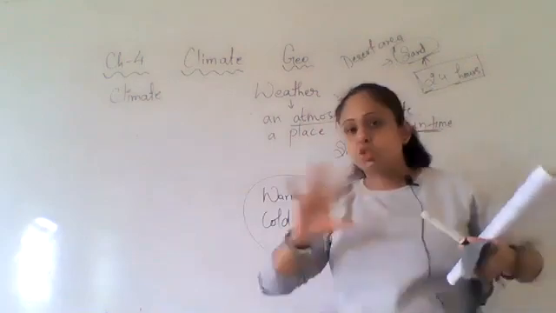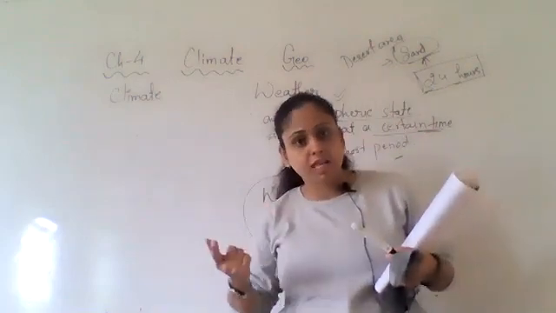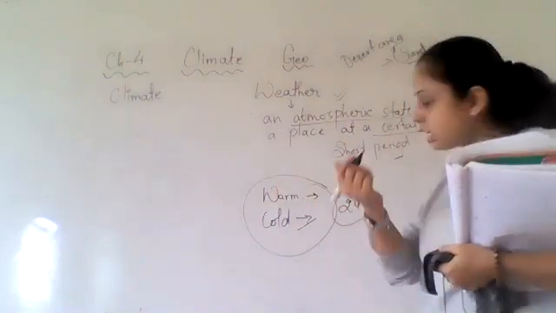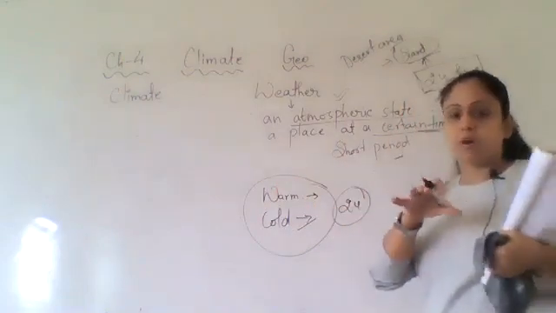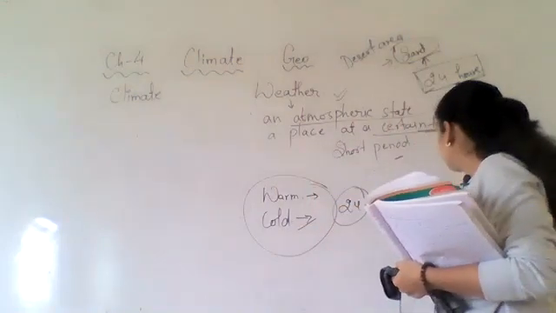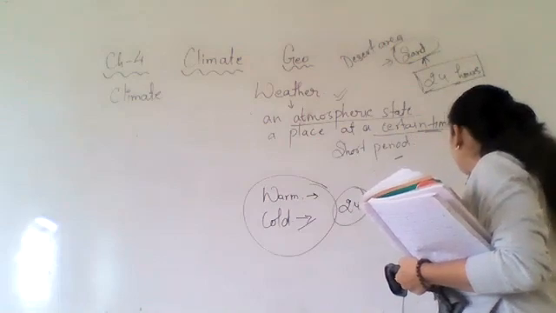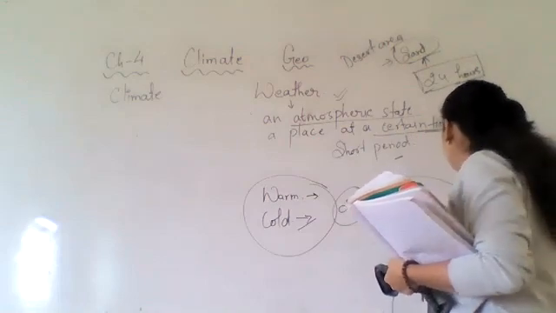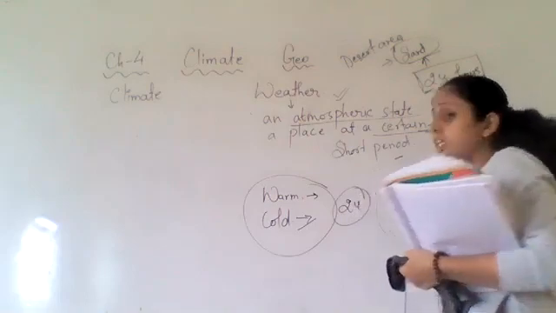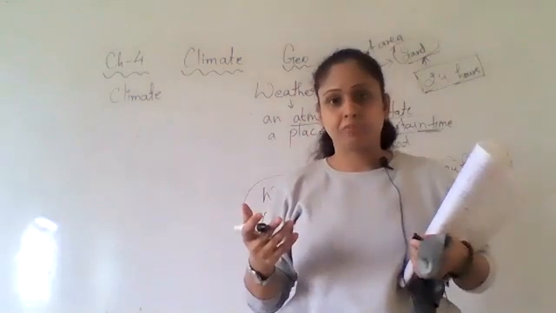So this was an extreme example. But when we take a normal common example, like Surajgada, what we can find in 24 hours is different temperatures.